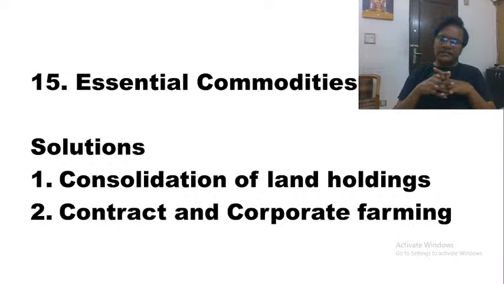Imagine if we also improve our productivity by at least 2-3 times, then we can have a huge amount of land available for other purposes: irrigation, transportation, industrial purposes, infrastructure, and housing. We can release more land, and most importantly, we can realize the objective of doubling farmers' income in 5 years' time.